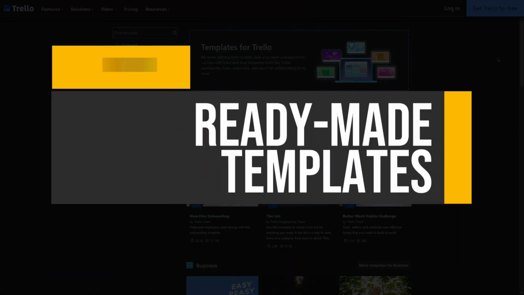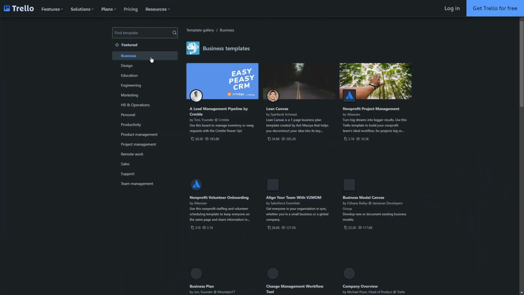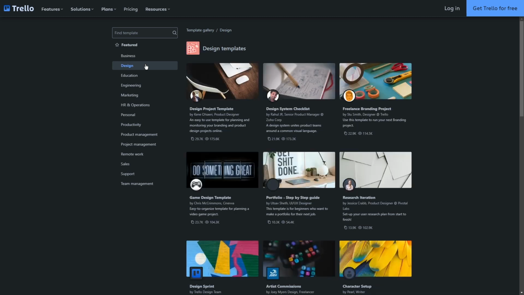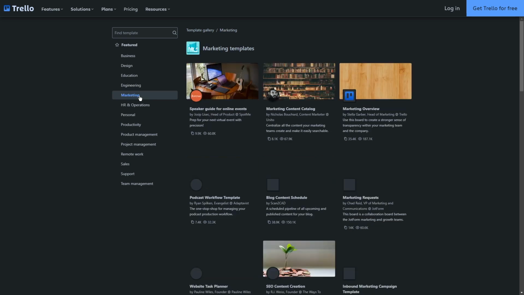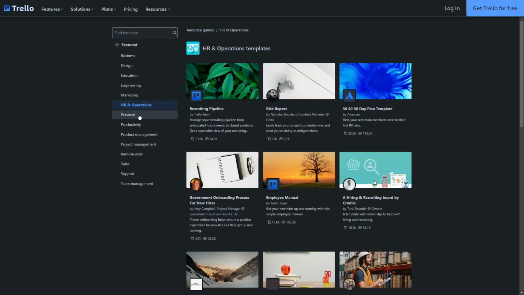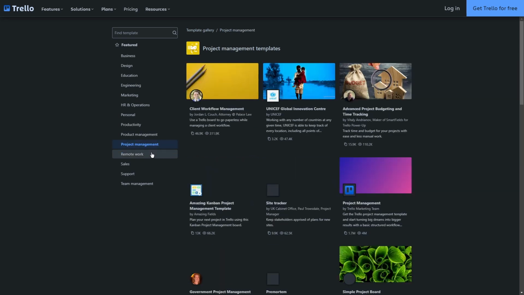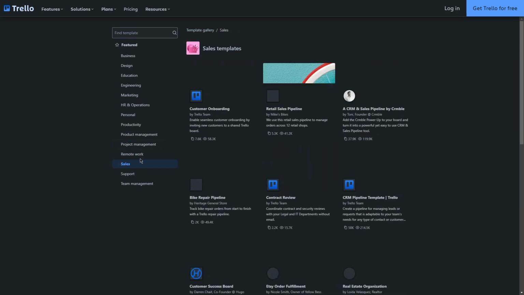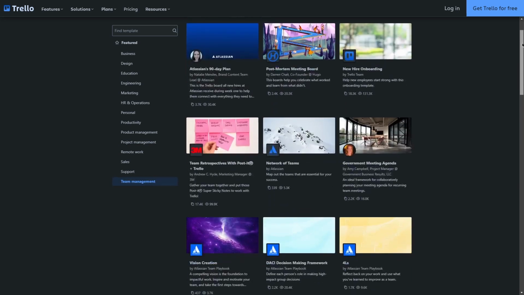Ready-made templates. Trello provides a variety of templates tailored for different projects and industries. These templates streamline the setup process, enabling teams to start organizing their work quickly. By utilizing pre-designed boards, users can customize them to fit their specific needs without starting from scratch, saving time and ensuring best practices are followed in project management.